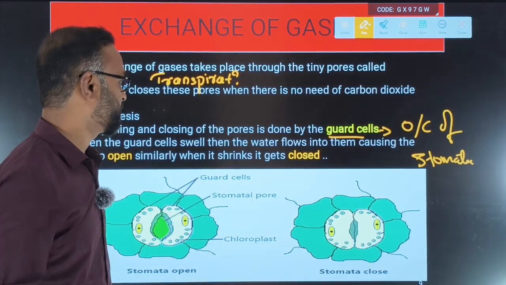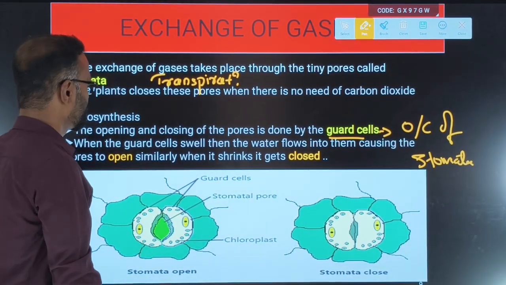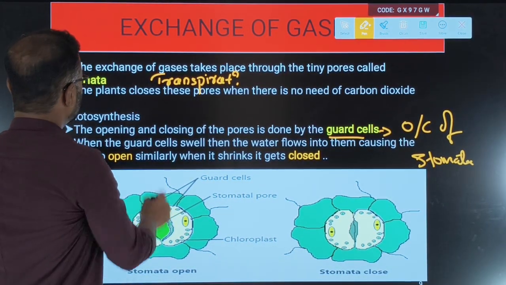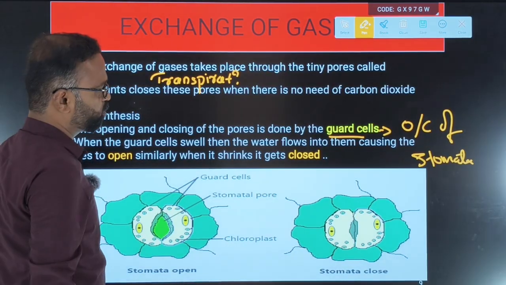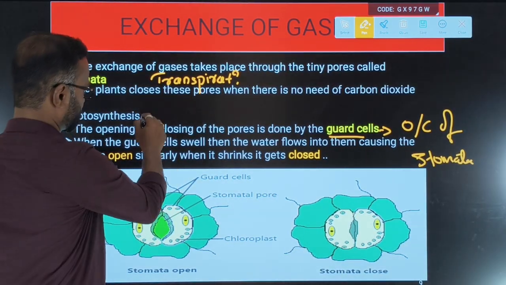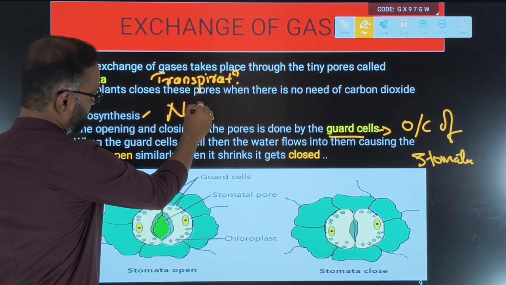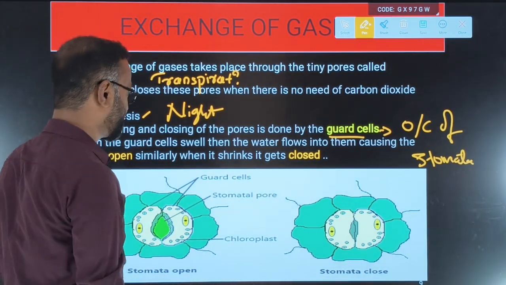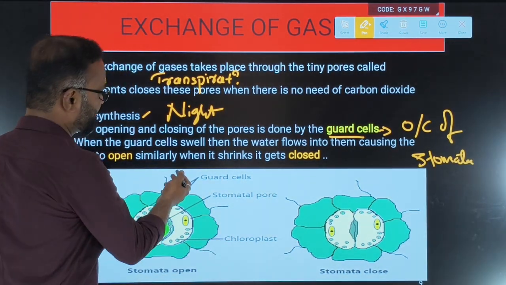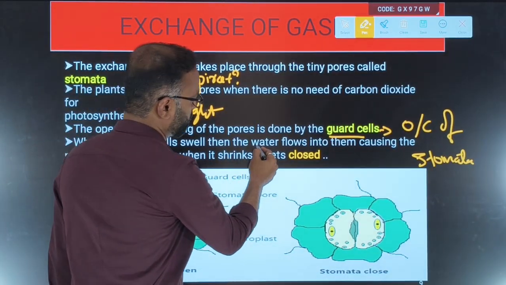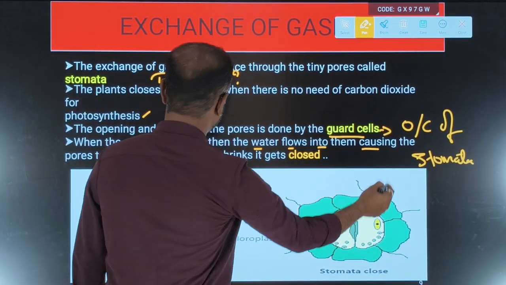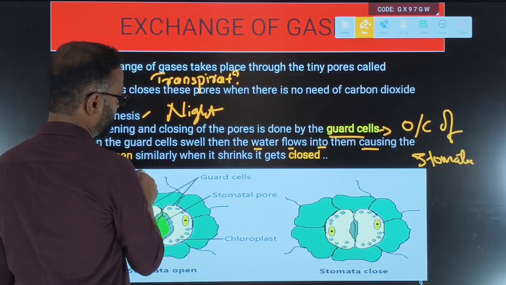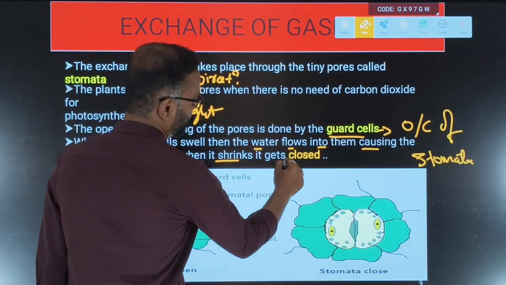Through the stomata. That is called transpiration. So the plant closes these pores when there is no need of carbon dioxide for photosynthesis, which takes place during the daytime. The opening and closing of the stomatal pores are done by the guard cells. We know that when the guard cells swell, water flows into them, causing the pores to open. Similarly, when they shrink, the pores get closed.